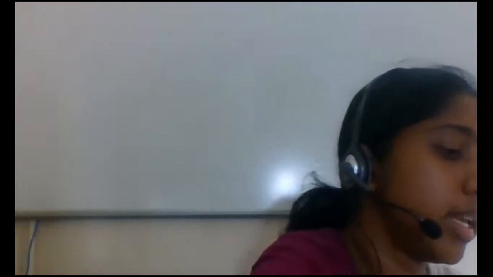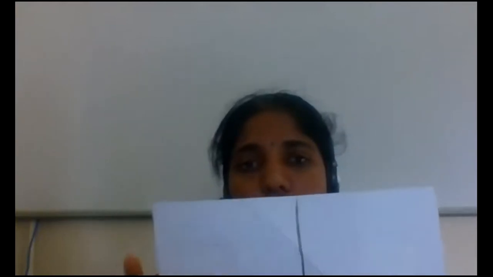I'll just put a dotted line there to show how I have divided. This is a half of a paper, a part of a whole. A fraction is a part of a whole. That's the definition of it.